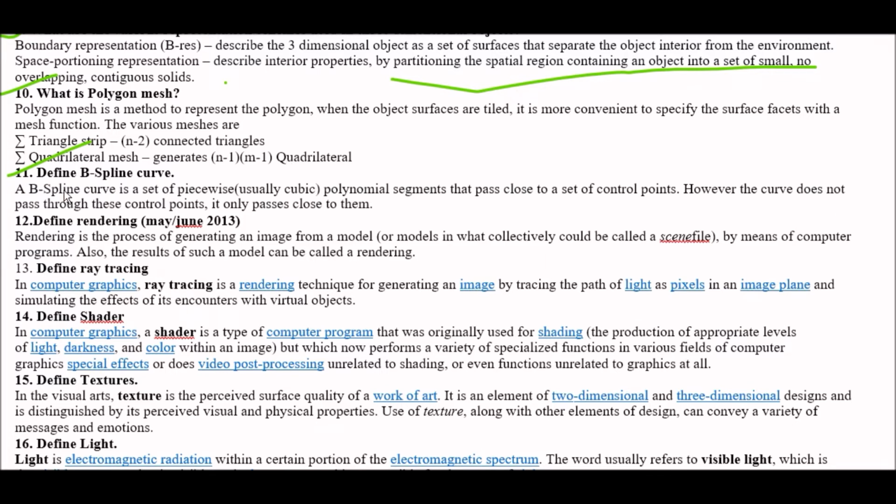Next question, define rendering. Rendering is the process of generating an image from a model or models, in what collectively could be called a scene file, by means of computer programs. Also, the result of such a model can be called a rendering.